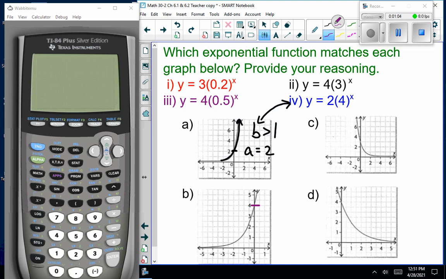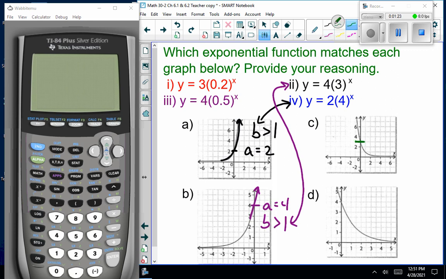So here, my A is 4, where it crosses the y-axis, and my B is greater than 1. So which one of these is number 2? Okay. Let me see what else I've got.